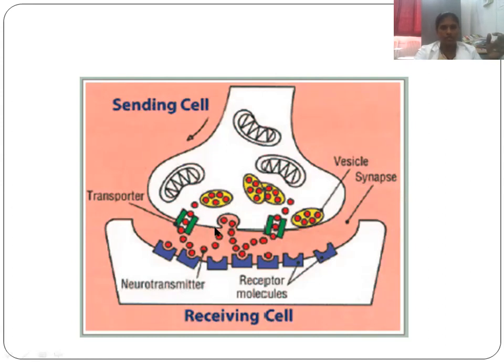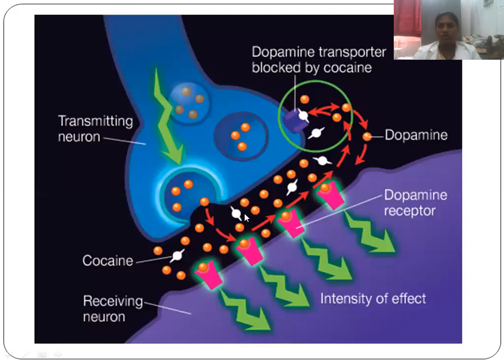This neurotransmitter comes out of the vesicle into the synaptic cleft and acts on the receptors of the postsynaptic membrane. Once the action is over, through the reuptake transporters it goes again and is stored in the vesicles. So this is what normally happens.